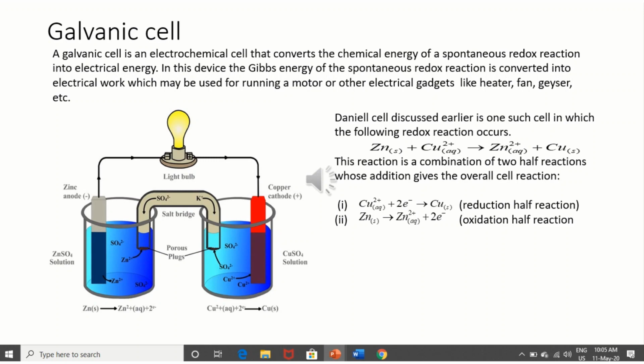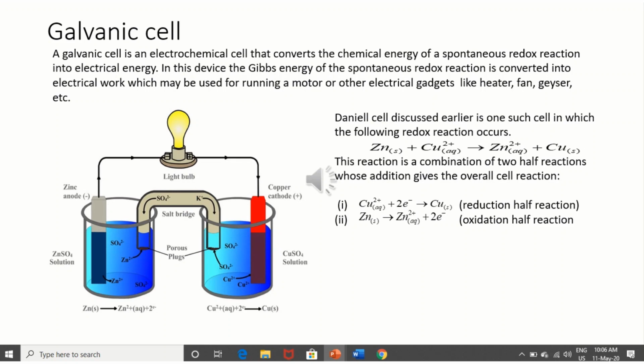It means those that have higher tendency to give electrons act as reducing agent, and those that have lower tendency, their ion will act as oxidizing agent. Remember this clearly. So here zinc is reducing agent, it gives electrons, but copper ion is oxidizing agent.